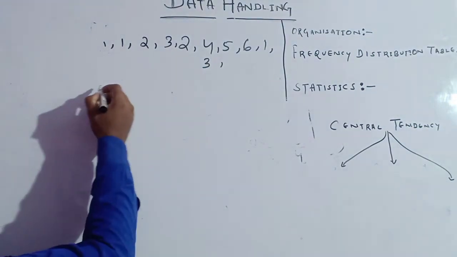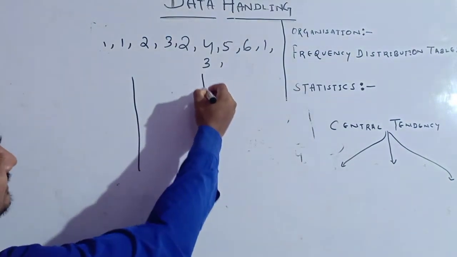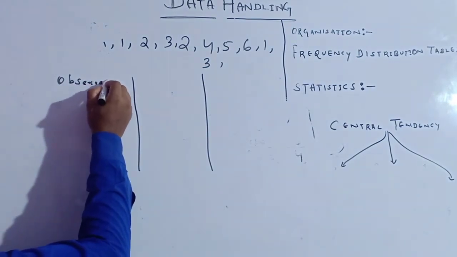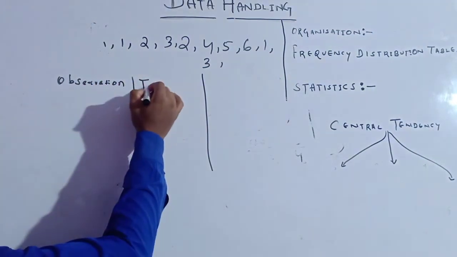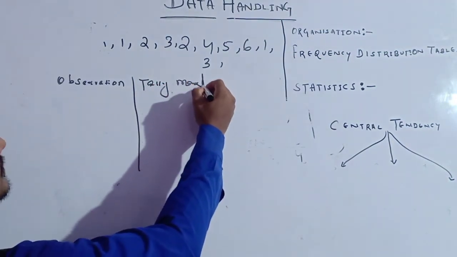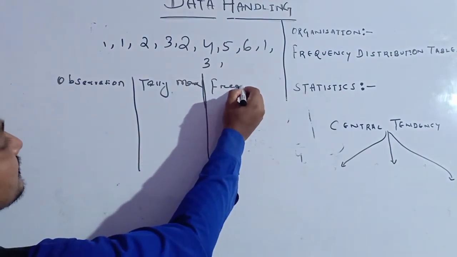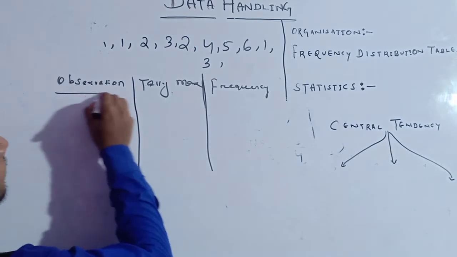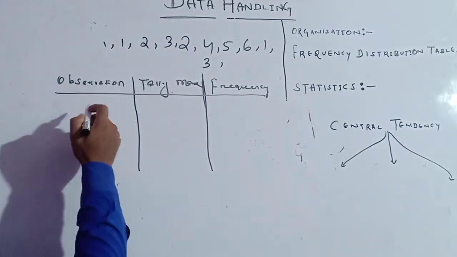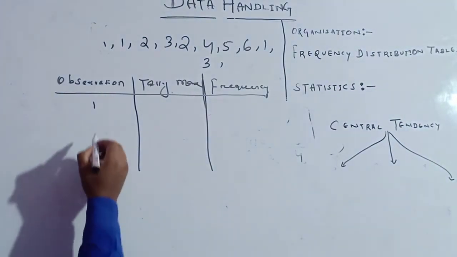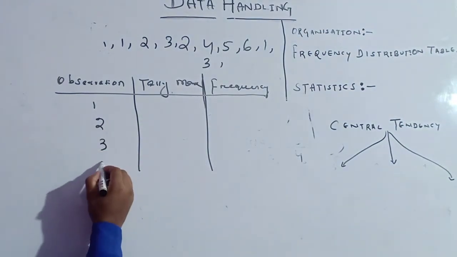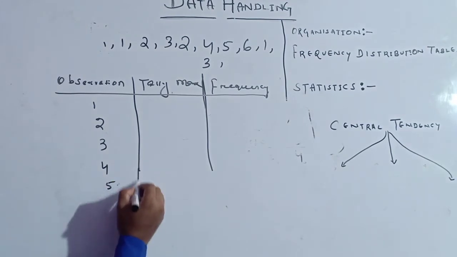In the frequency distribution table, it was said that the table has 3 columns. One is for the different observations, the next is for tally marks, and the next is called frequency. On the left side, I have to write the different observations in ascending or descending order. First, the smallest one is 1, then 2, next 3, next 4, next 5, next 6.